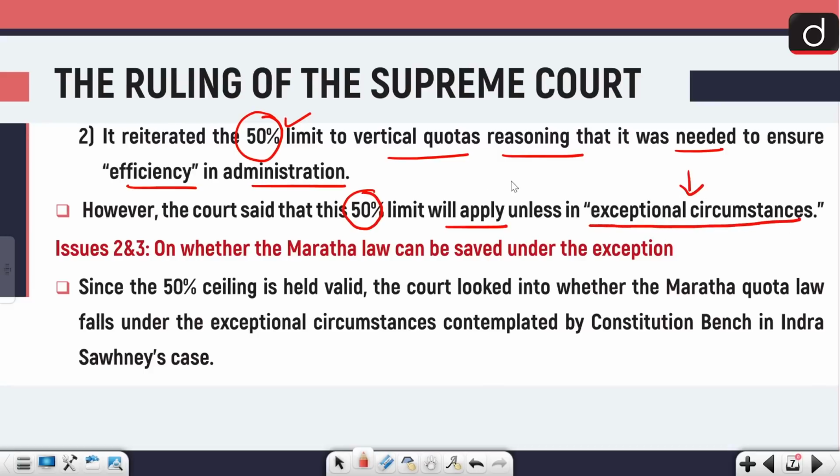Here, the Maharashtra government said that the 50% limit of the INDRA-SAWHNEY case, which was not given in the constitution, has to be referred to an 11-judge bench. But the Supreme Court said that although it's not written in the constitution, it is still constitutionally accepted that the cap should be 50%.